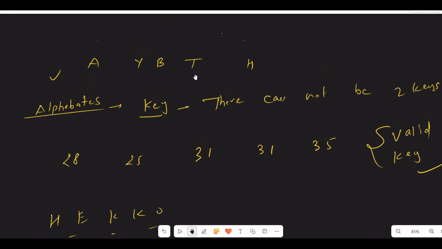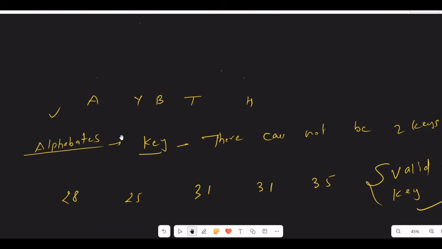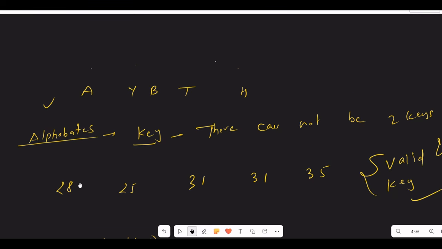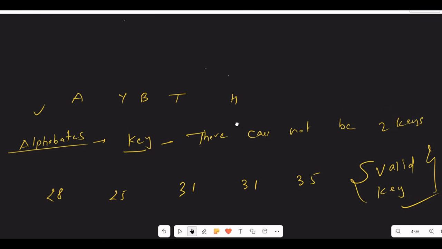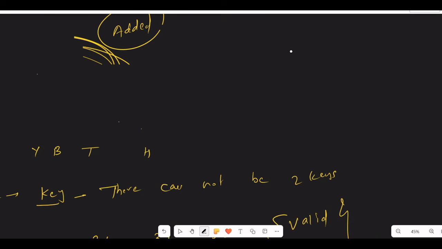What we can do is check which character from this string can be added to actually form a valid number. Please try to understand how we will do that. If we look at these numbers carefully, what is the minimum number here? The minimum number here is 25.